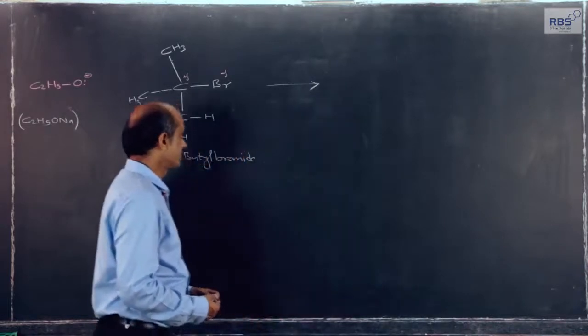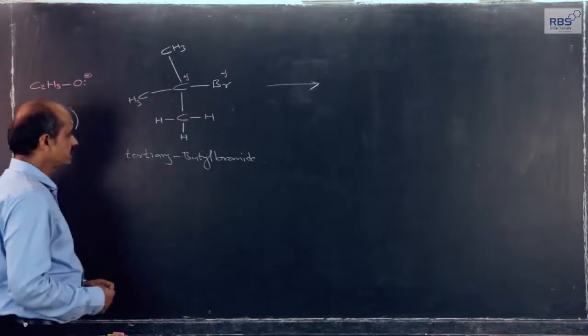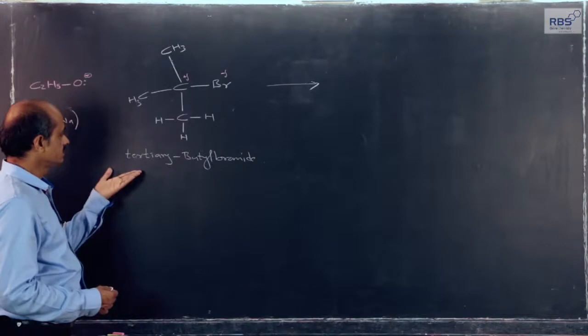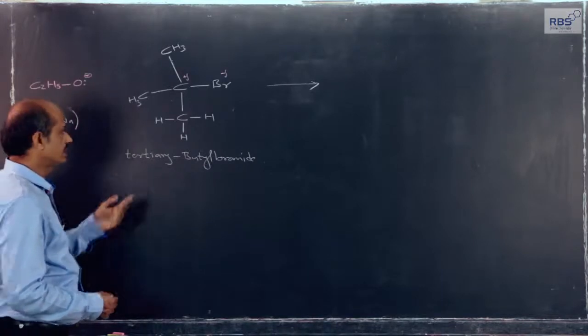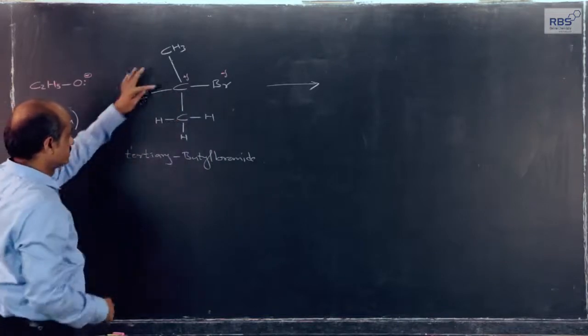Now, the same thing, but instead of primary and secondary alkyl halide, here the example which I have taken is tertiary alkyl halide.